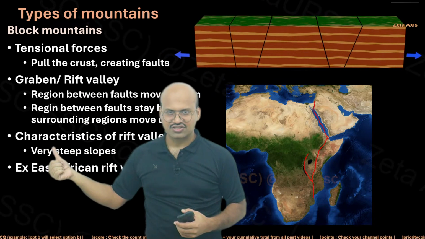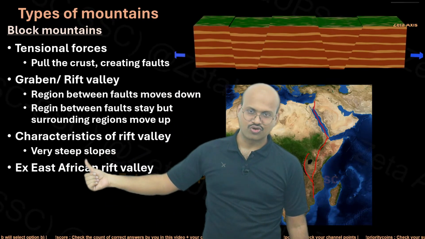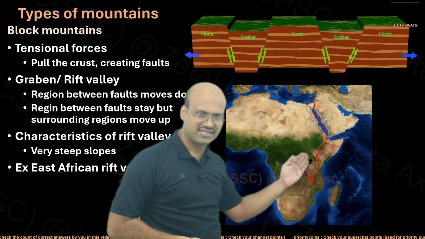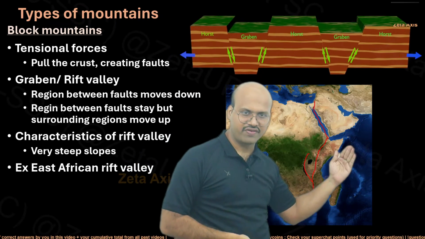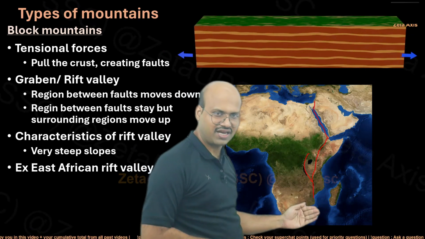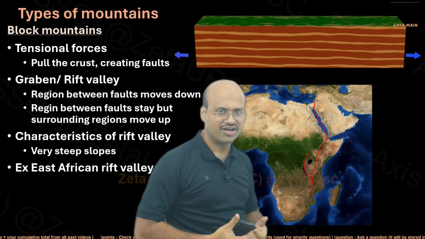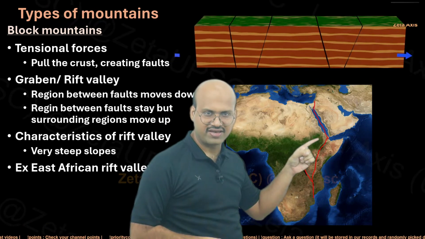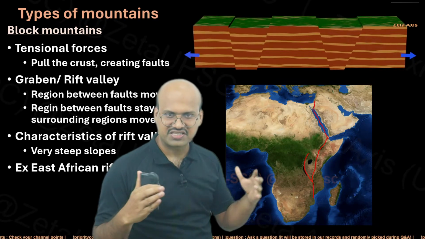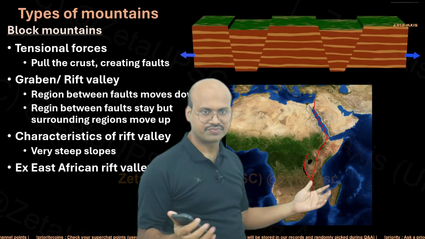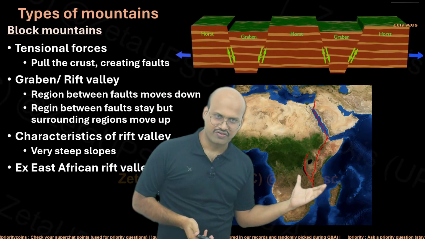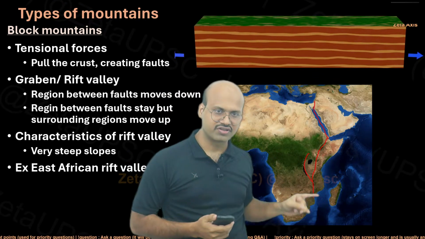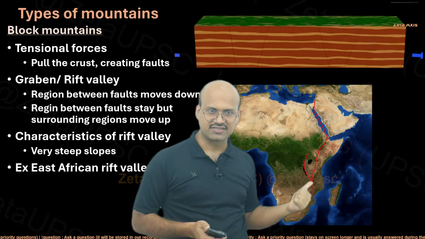And what are the characteristics of a rift valley? Again, it has very steep slopes. Example, the East African Rift Valley. So here we know that this side of the African plate is moving away from this side. It is creating a rift within the continental landmass, and because of this rift there is a rift valley, and the slopes are very steep on either side. If you see actual photos of this region, you will find that there are regions where there is a very steep slope along this margin, and there are a large number of lakes in this region.